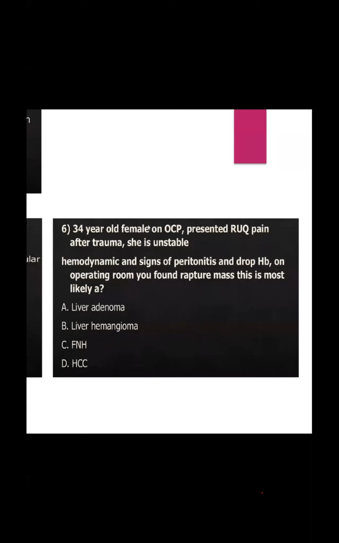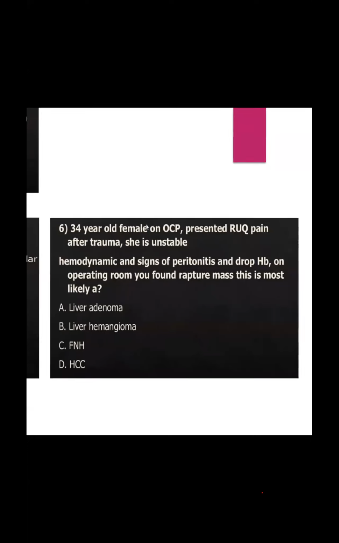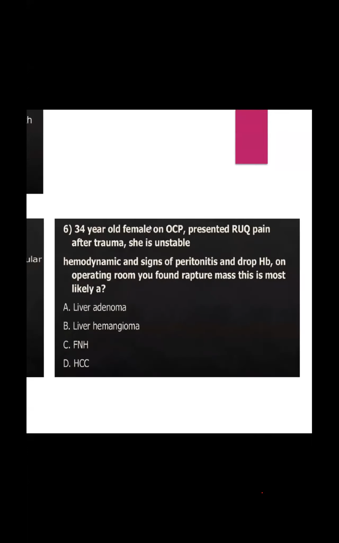Question 6. A 34-year-old female on OCP presented with right upper quadrant pain after trauma. She has unstable hemodynamics and signs of peritonitis. There is a drop of hemoglobin, and in the operating room you found a ruptured mass. That is most likely A. liver adenoma, B. hemangioma, C. FNH, or D. HCC. It looks more like a liver hemangioma.